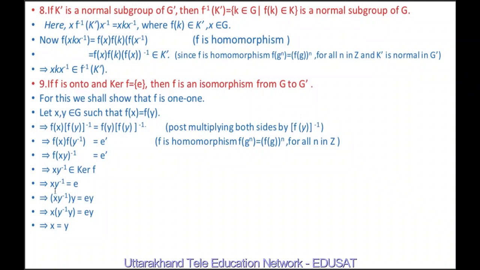If we post multiply both sides by y, then x y inverse y is equal to e y. And by using associativity, x (y inverse y) is equal to e y. y inverse y is nothing but the identity element, and x into e is x and e into y is y. This implies x equal to y. So if f(x) is equal to f(y), we have proved x equal to y. It means f is 1-1. Hence f is an isomorphism from G to G dash.